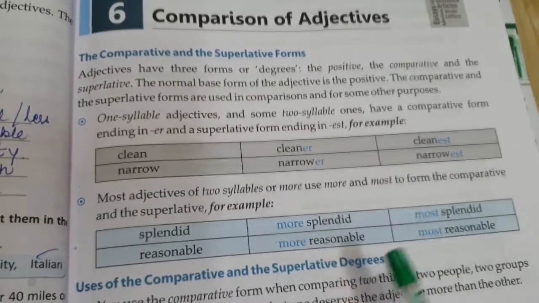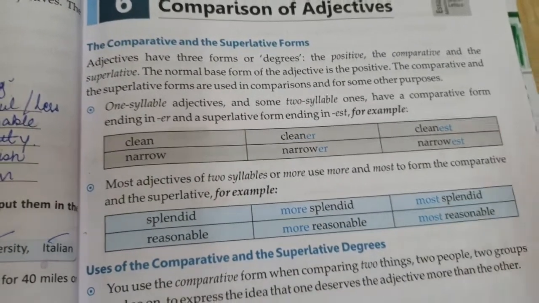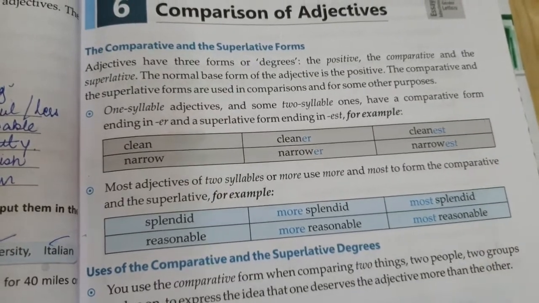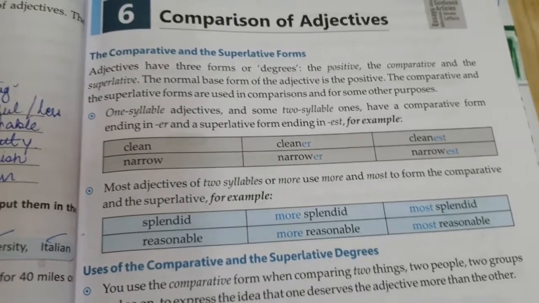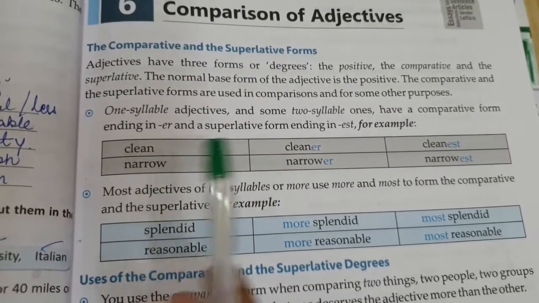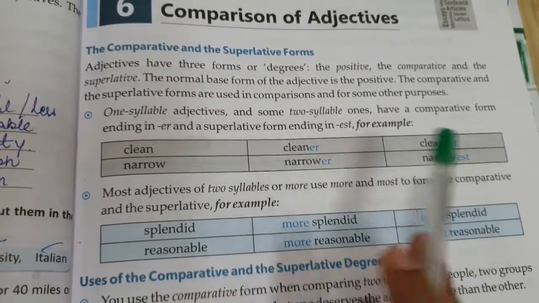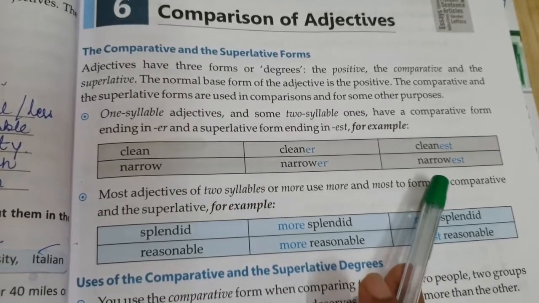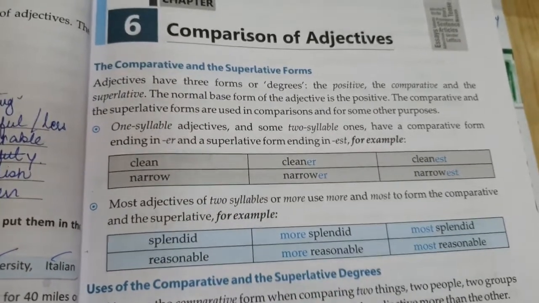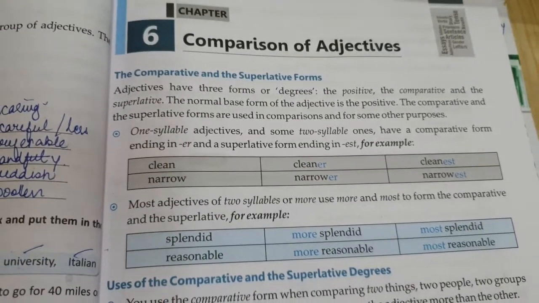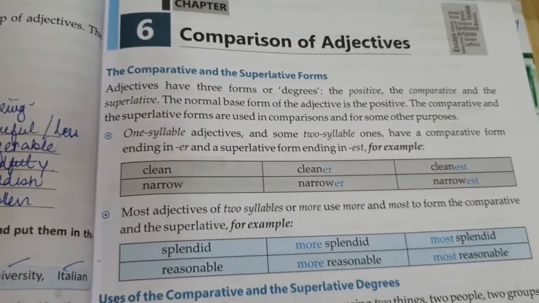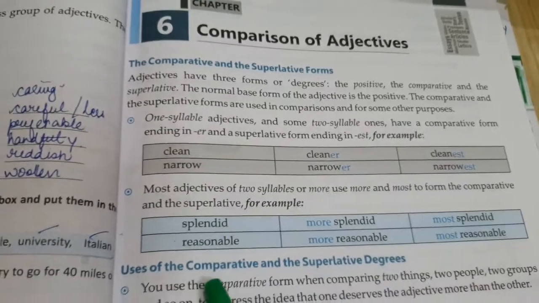For example, clean, cleaner, cleanest; narrow, narrower, narrowest; hot, hotter, hottest; cold, colder, coldest. These are the ones where you add er or est.